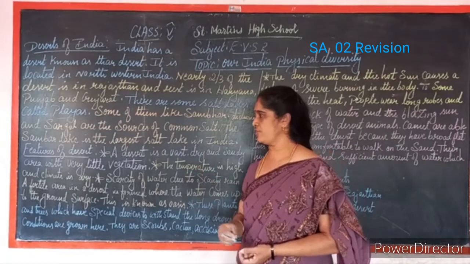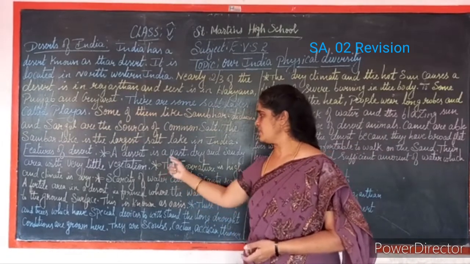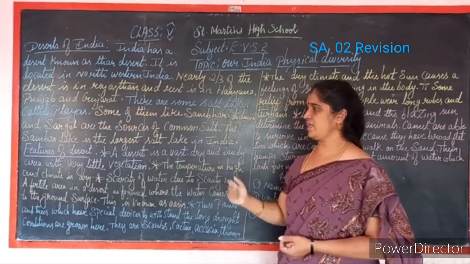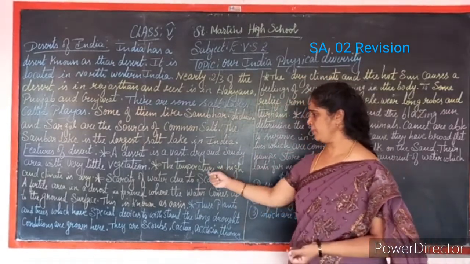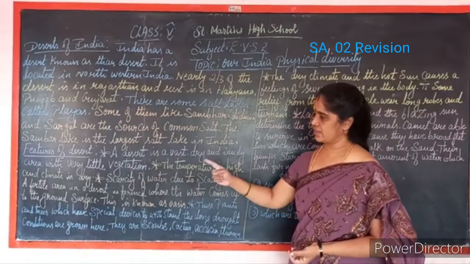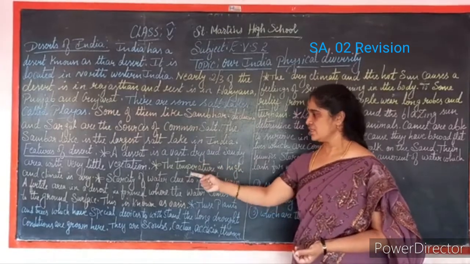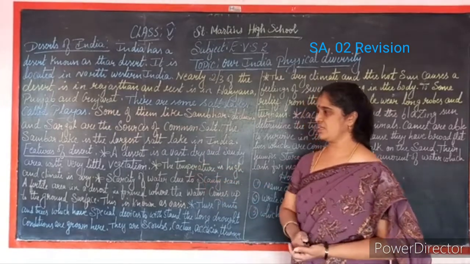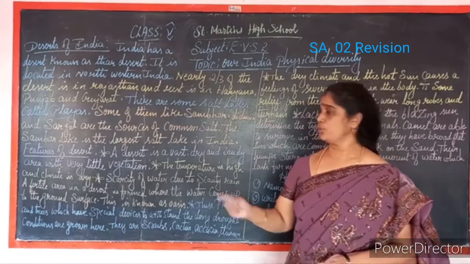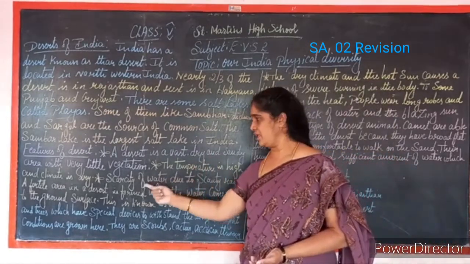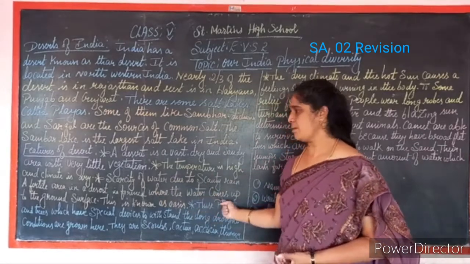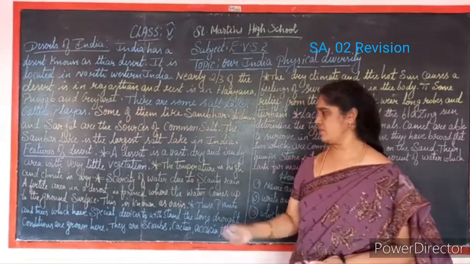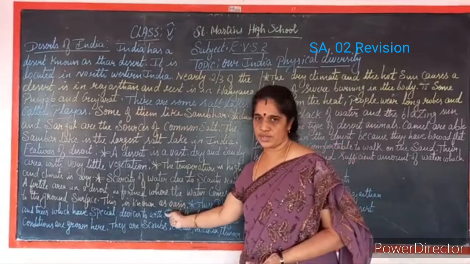What are the features of a desert? A desert is a vast, dry and sandy area with very little vegetation. The temperature is high and the climate is dry. There is scarcity of water due to scanty rain. A fertile area in a desert is formed where the water comes up to the ground surface. This is known as an oasis.